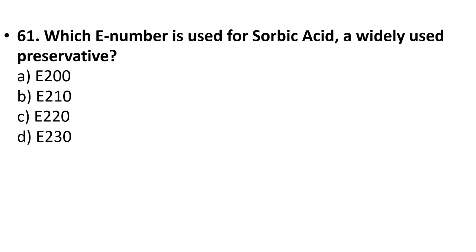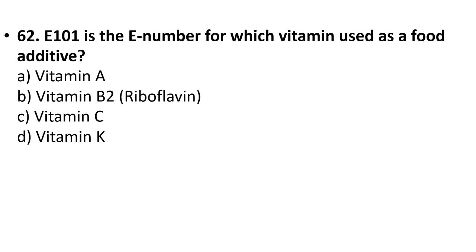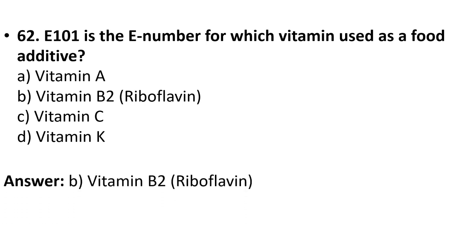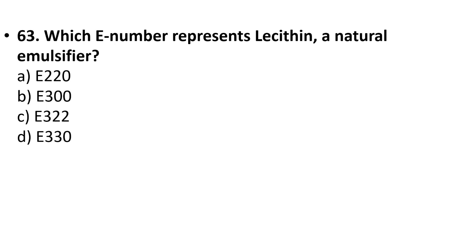61. Which E number is used for sorbic acid, a widely used preservative? E200, E210, 220, 230. Your answer is option A, E200. 62. E101 is the E number for which vitamin used as a food additive? Vitamin A, riboflavin, vitamin C, vitamin K. Your answer is option B, vitamin B2, riboflavin. 63. Which E number represents lecithin, a natural emulsifier? E220, 300, 322, 330. Your answer is option C, E322.